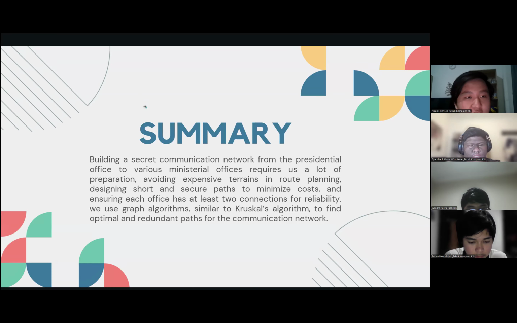All right, so lastly is the summary. Building a secret communication network from the presidential office to various ministerial offices requires a lot of preparation, avoiding expensive terrains in route planning, designing short and secure paths to minimize costs, and ensuring each office has 2 connections for reliability. We use graph algorithms similar to the Kruskal algorithm to find optimal and redundant paths for the communication network.